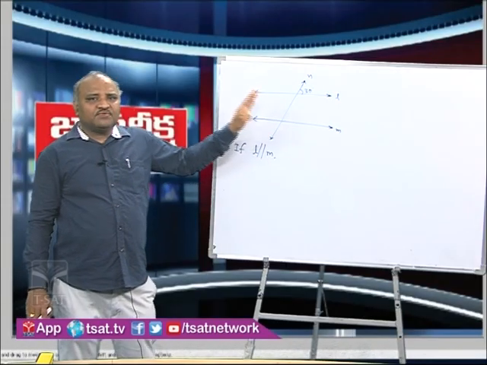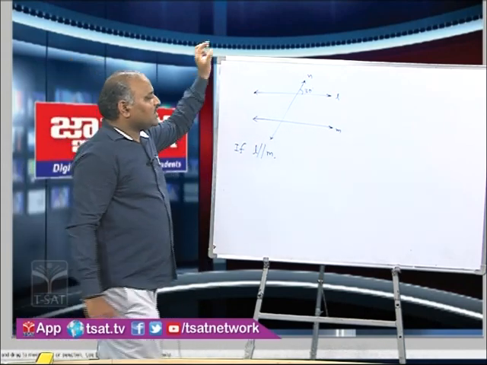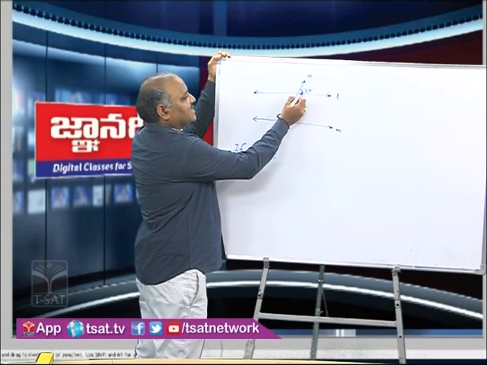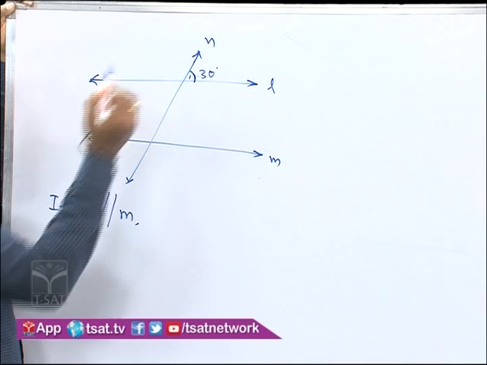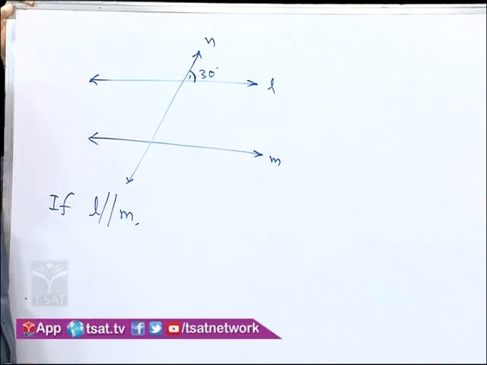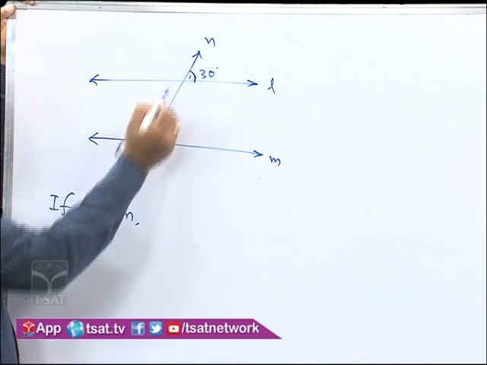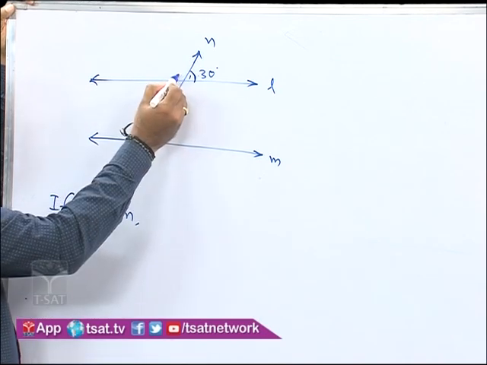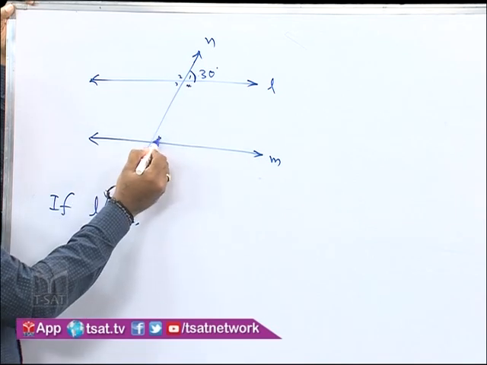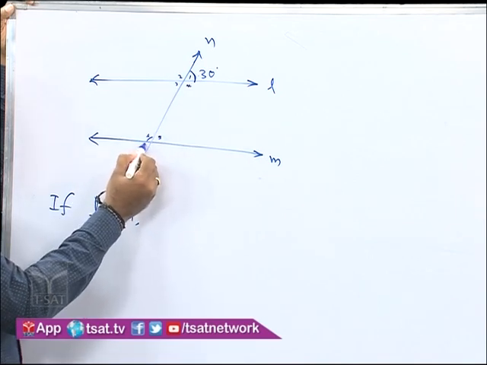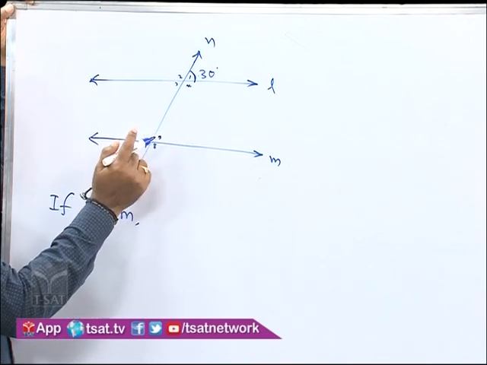So this model is very important to apply this concept. Now let us see here, as it is 30 degrees, this angle we can consider as first angle, angle 1 or angle 2, anything, no problem. This if we consider as 1, generally this will be numbered as 2, this is 3, this is 4 and this is 5, here 6, 7, 8, like this we will take in general numbers.